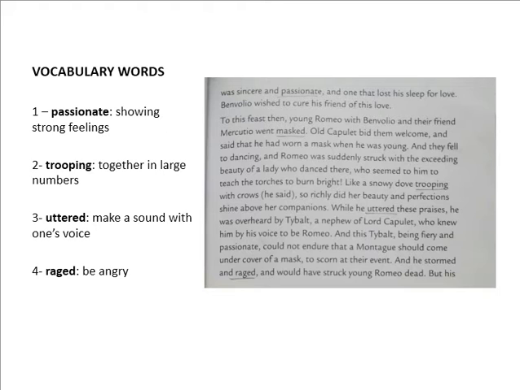While he uttered these praises, he was overheard by Tybalt, a nephew of Lord Capulet, who knew him by his voice to be Romeo. And this Tybalt, being fiery and passionate, could not endure that a Montague should come under cover of a mask to scorn at their event. And he stormed and raged, and would have struck young Romeo dead.